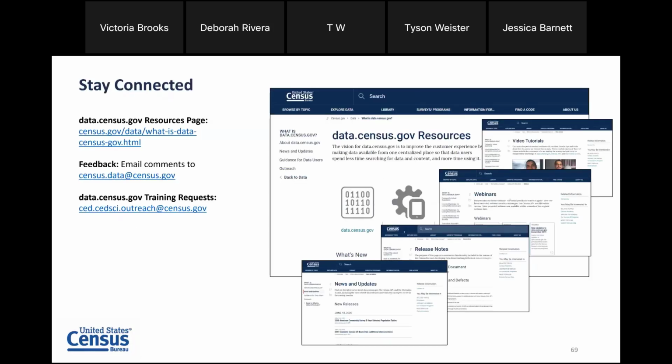And as we are waiting for those questions to come through, just want to also remind you that you can click the Help button on the landing page of data.census.gov to visit our resources page. Here we have recorded webinars, short videos, release notes, PDFs with step-by-step instructions, and answers to your FAQs. So really the full suite of educational materials in a variety of formats.